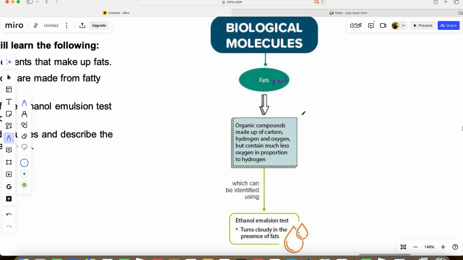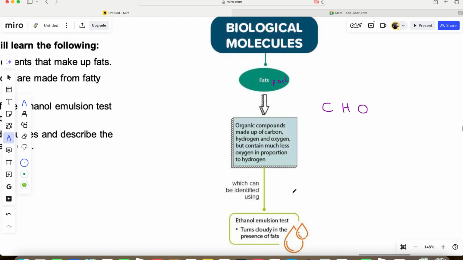Now, fats are organic compounds or organic molecules that are made up of carbon, hydrogen, and oxygen, but contain much less oxygen in proportion. So it's almost the same makeup, but the only difference is that the oxygen is way less. You know, in the carbohydrate we write simple sugar, we write 6, 12, 6. The oxygen may be 5 or 4 or 3. It's lesser in this regard.